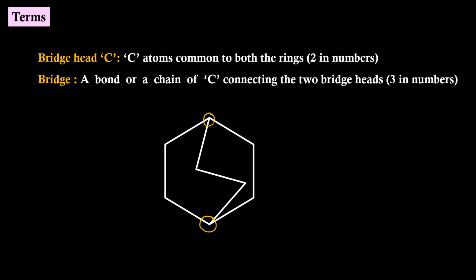Second term is bridge, a bond or chain of carbon connecting the two bridgeheads. This is one bridge, this is second bridge, this is third bridge. In a bicyclic compound, we will have three bridges.